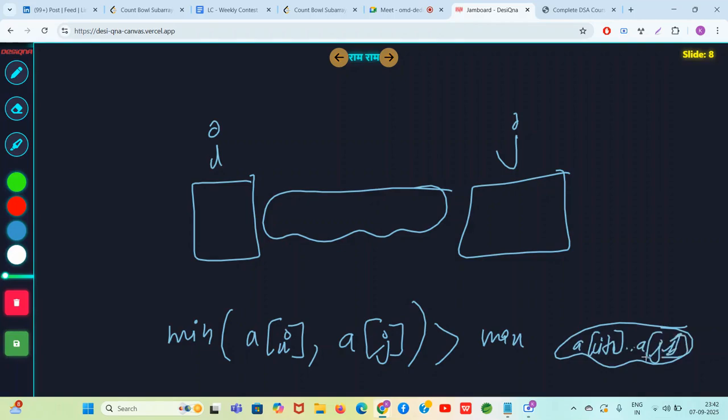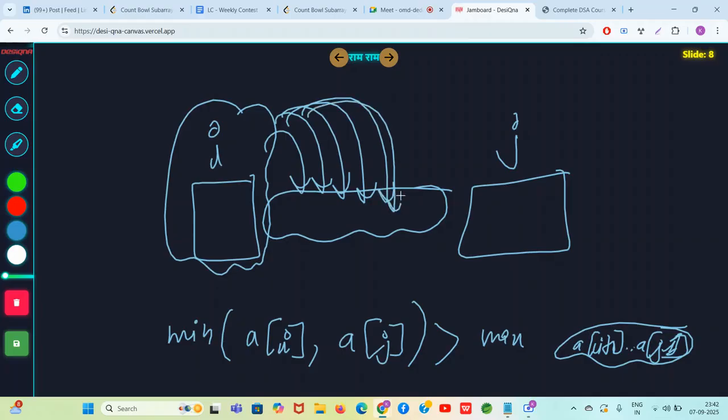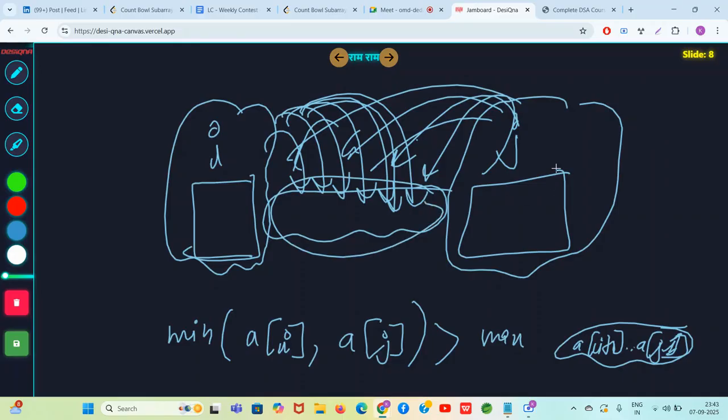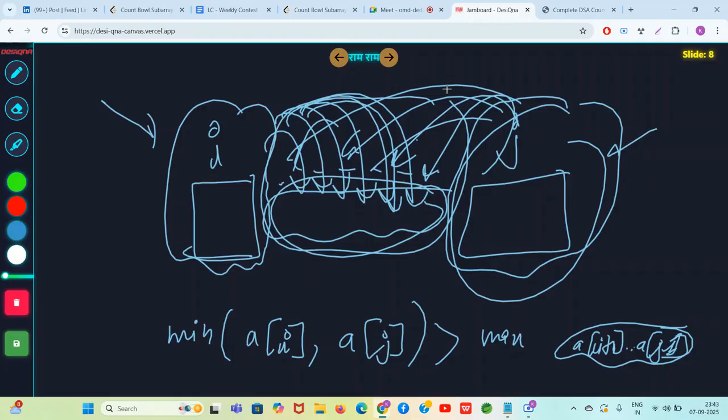Now this can only happen, this means that this guy is strictly greater than all the elements given in the middle, and this guy is also strictly greater than all the elements given in the middle. Only then their minimum can be greater than all the elements in the middle. Everyone react with emojis if everyone can feel this.